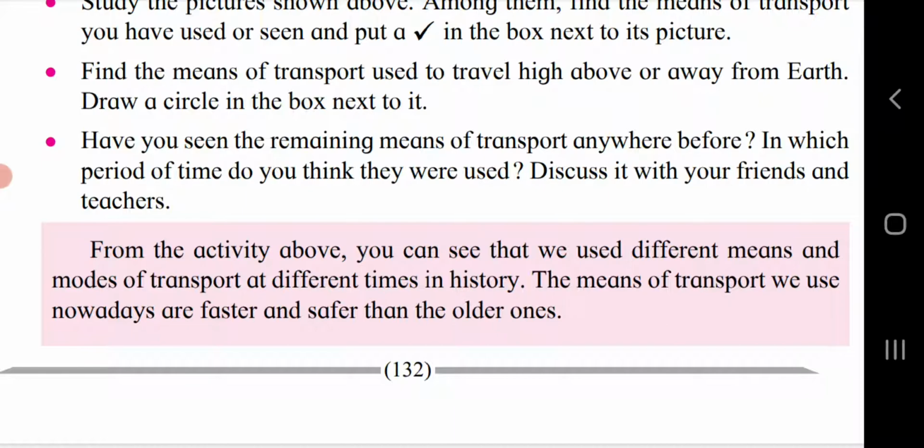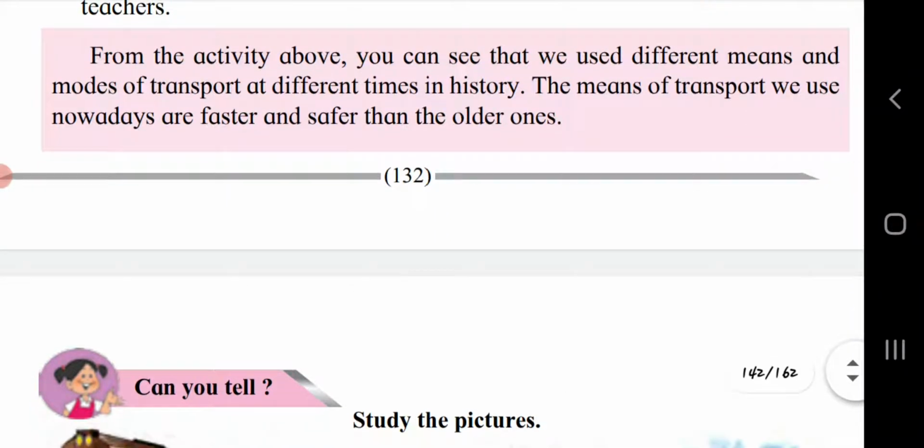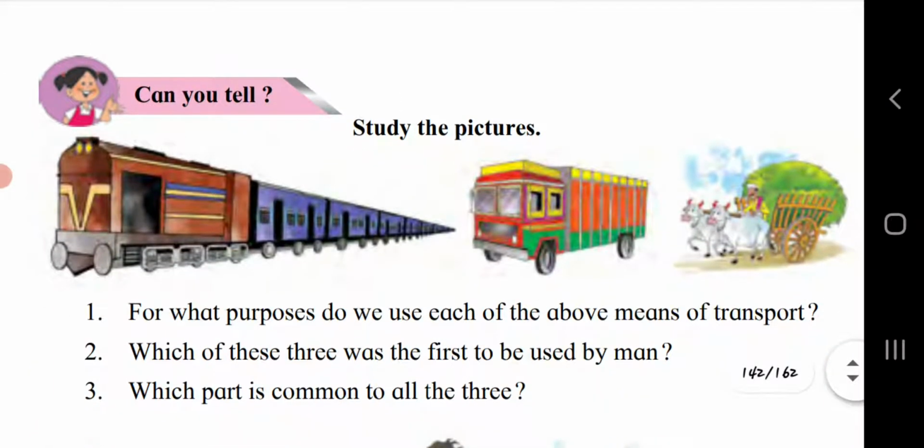But things like car, bike or other means of transport take less time to reach any place. So as time is changing, the means of transport are also changing.